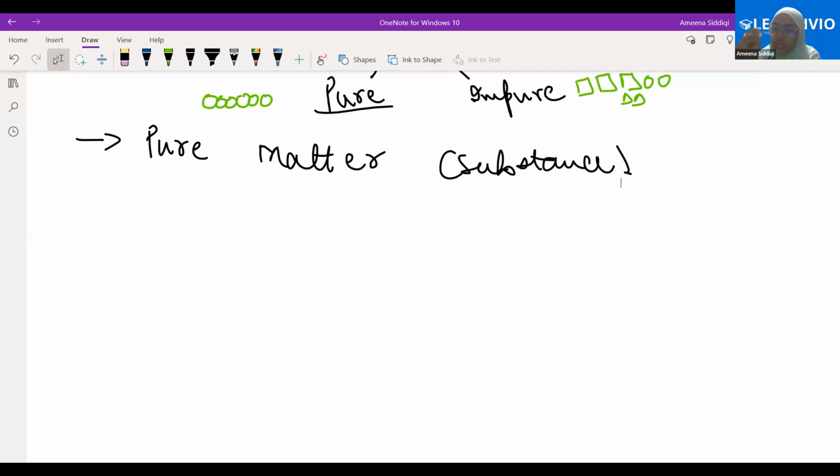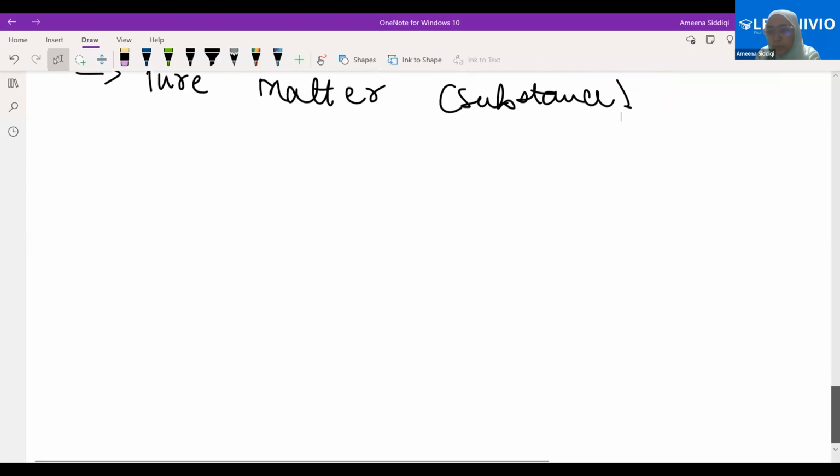In simple words, children, that is why we have many atoms or many small particles combined together in the matter. And we just need to learn about whether those particles are of the same kind or whether those particles are of different types. I hope this point is clearly understood. Yes, ma'am. Good.